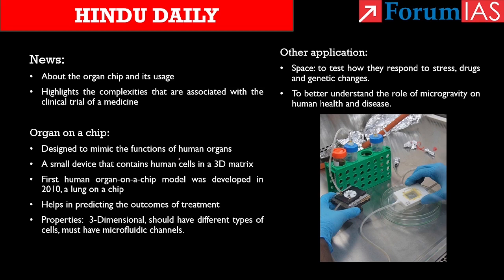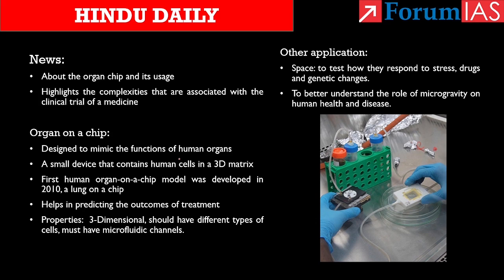is a cause for enormous failure rates in drug testing. This is because animals can mimic only some human diseases, and most of the diseases that affect humans do not affect animals in the same proportions. Because of this, clinical trials using animals do not give us a true picture of the efficacy of a drug. So scientists looked for alternative models which could mimic human diseases. One such is the organ on a chip model, which gained a lot of attention in the last decade.